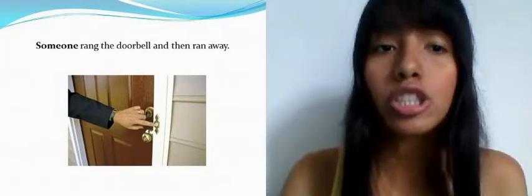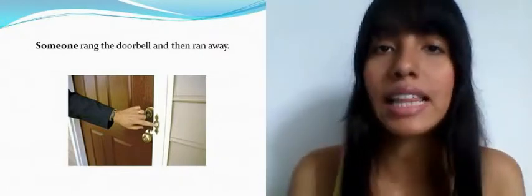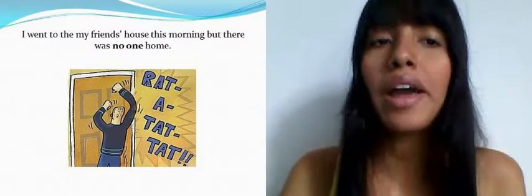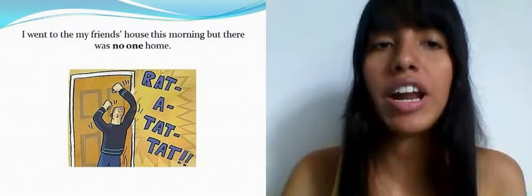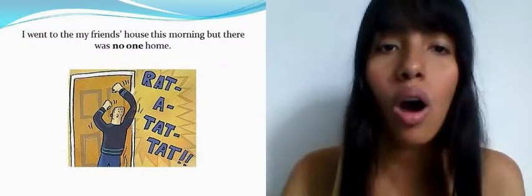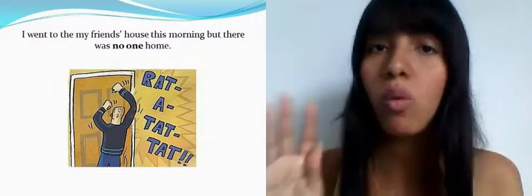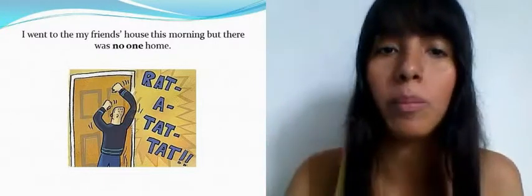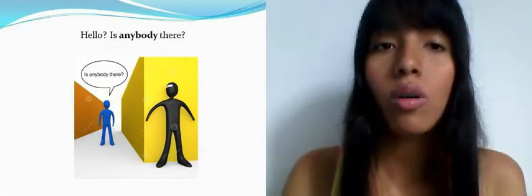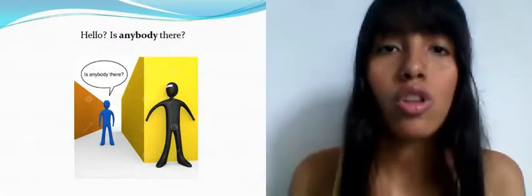One person rang the doorbell, but we don't know exactly who. I went to my friend's house this morning, but there was no one home. No person. There was no person at home. Hello, is anybody there? No matter what person.